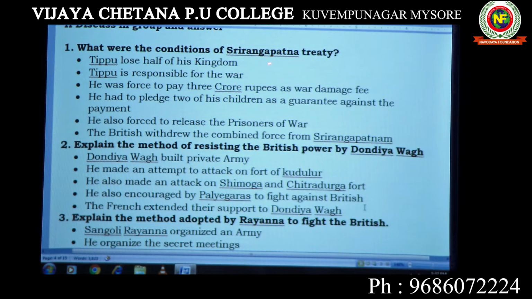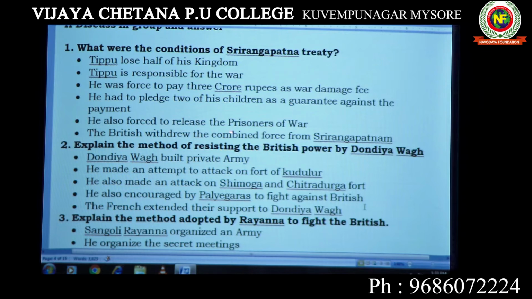The Srirangapatna Treaty was signed in 1792. According to this, the power of Tipu Sultan came down. The first one, Tipu had to surrender half of his kingdom. He was made responsible for the war. He was forced to pay 3 crore rupees as war expenditure. Then, as he had no money with him, he had to surrender 2 of his sons as hostages.